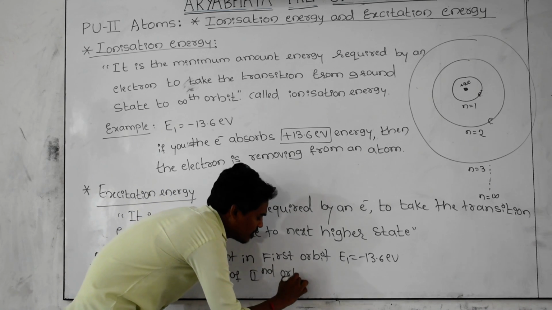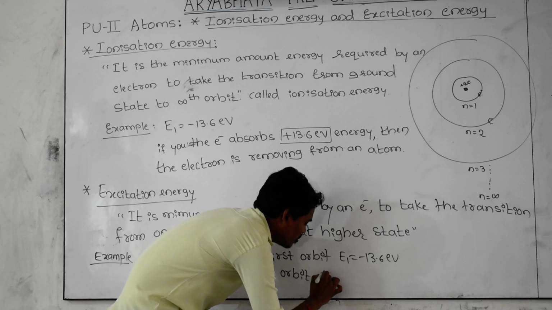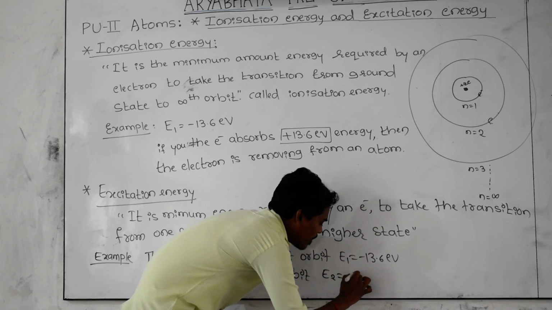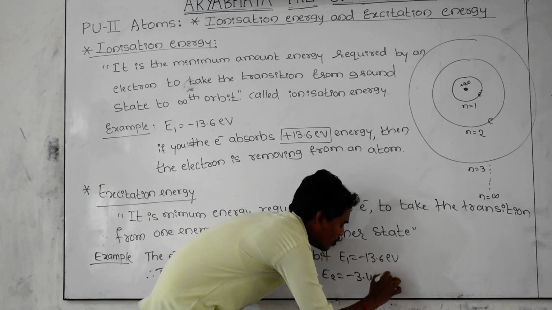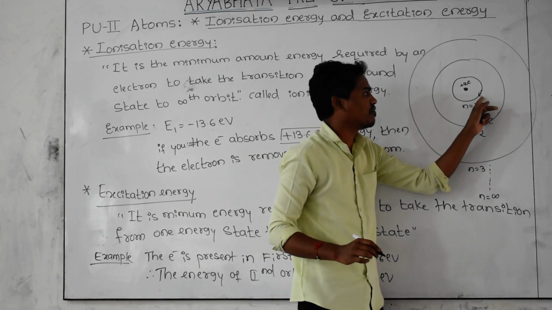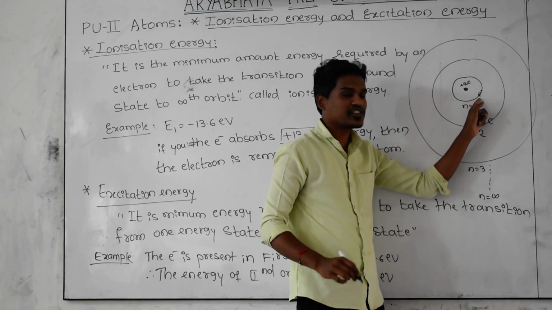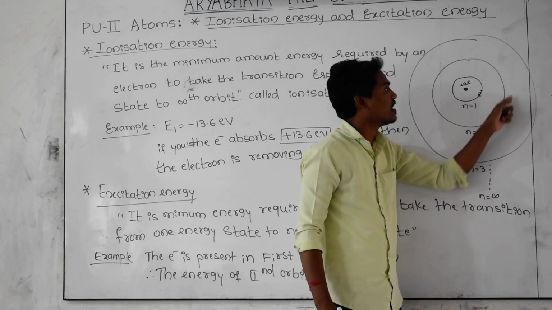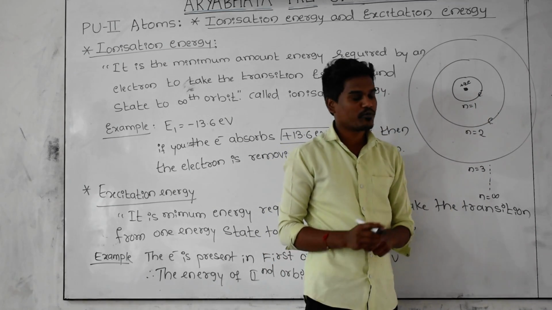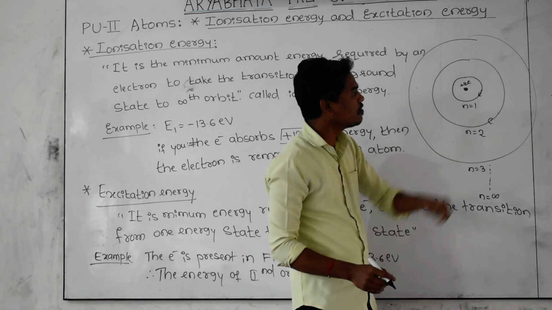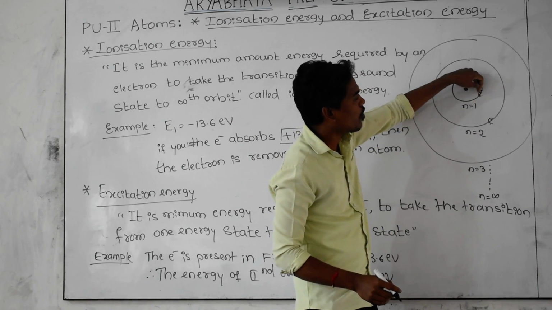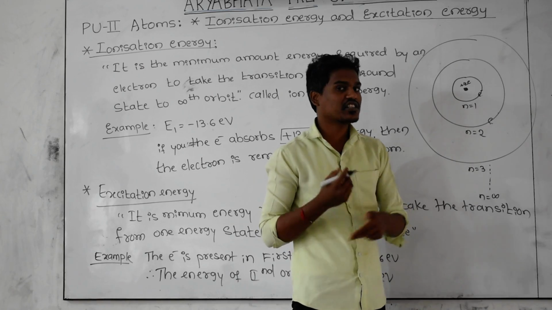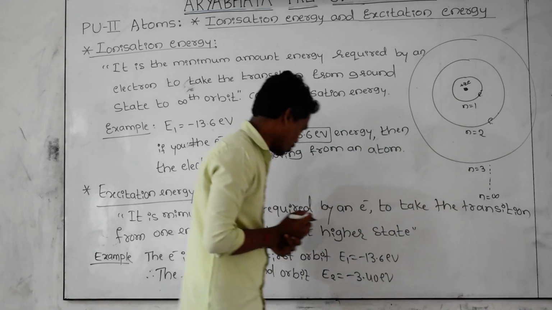As you know very well, E2 is equal to minus 3.40 electron volts. The electron in the first orbit has energy minus 13.6 electron volt, and in the second orbit the energy of this state is minus 3.40 electron volt. Then what is the energy required by the electron? How to calculate that?